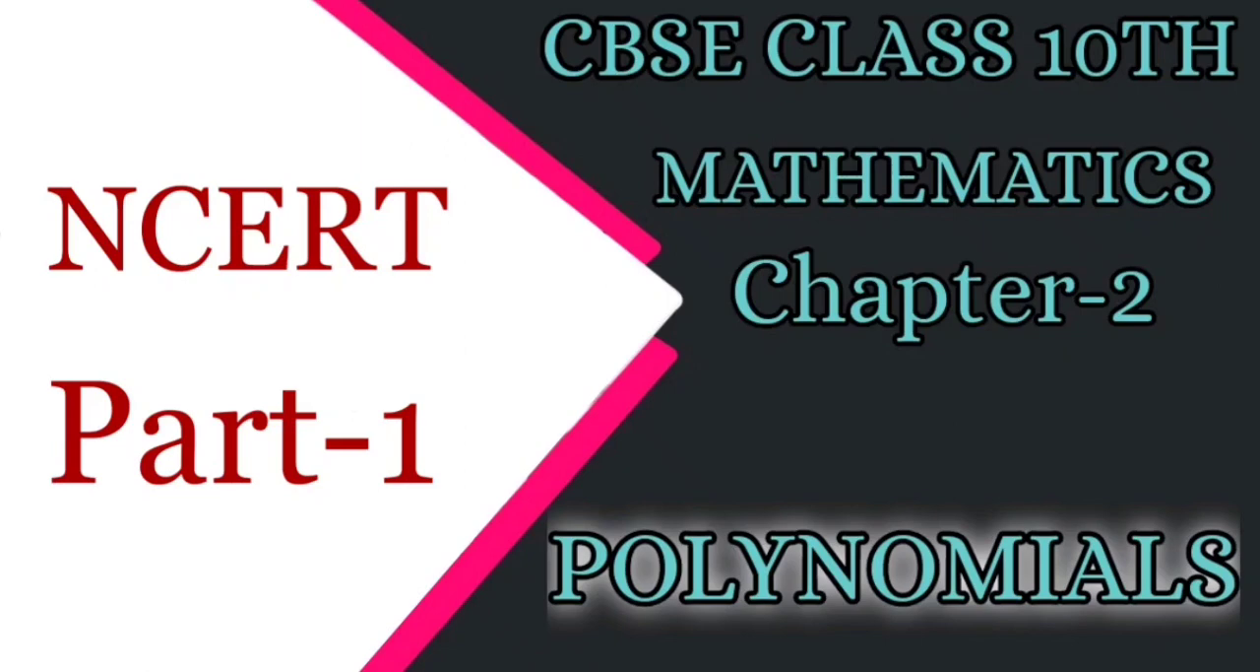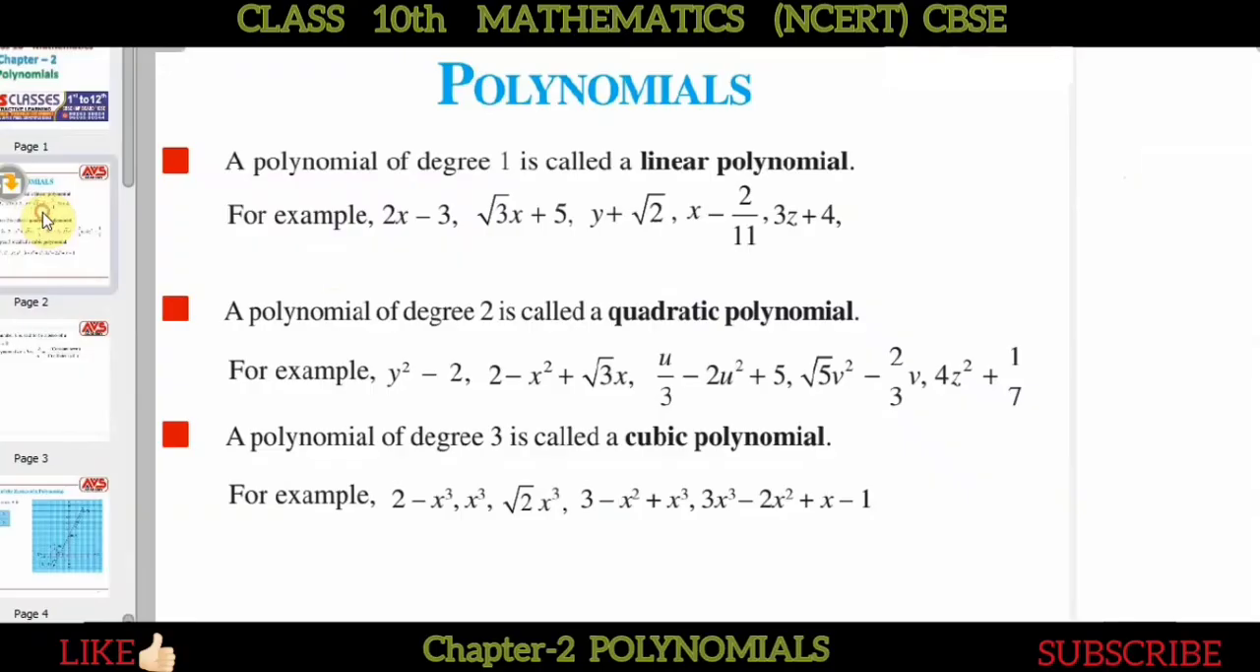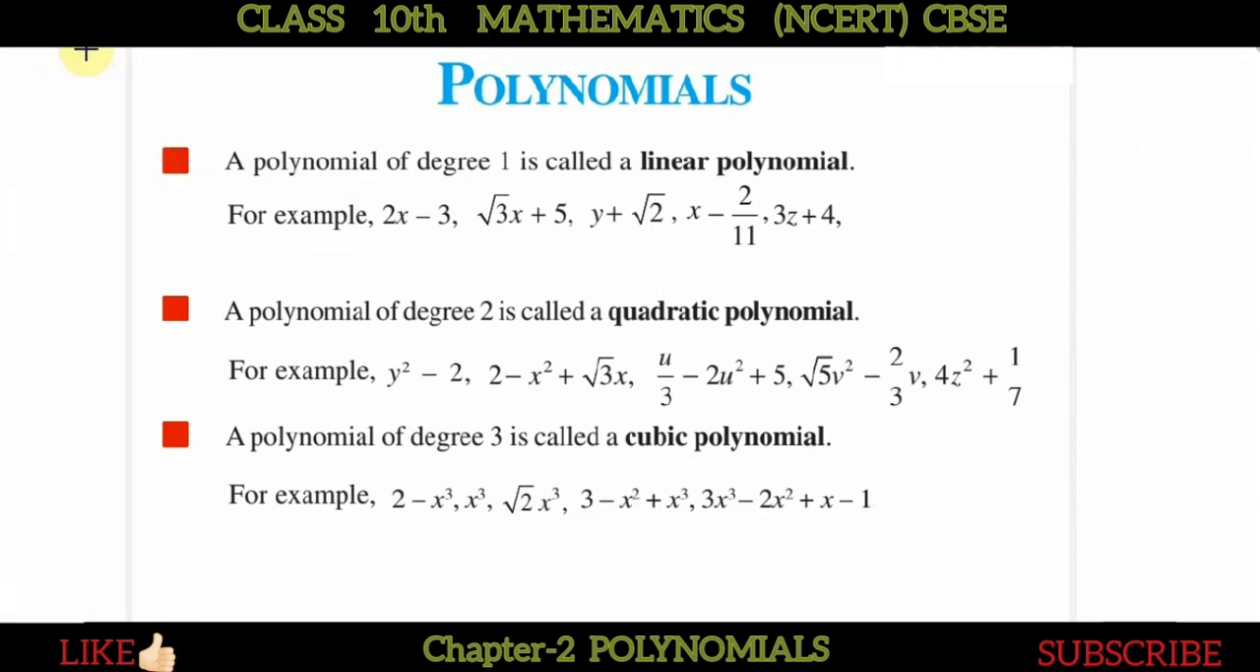We are going to discuss chapter 2, that is polynomials. Okay, so from here onwards we will start. Before going deep, we would like to discuss what is a linear polynomial, what is a quadratic polynomial, and what is a cubic polynomial. Polynomials can be categorized into major types: linear, quadratic, cubic, and for the higher order powers we just say polynomials of the 4th degree, 5th degree, or so on.